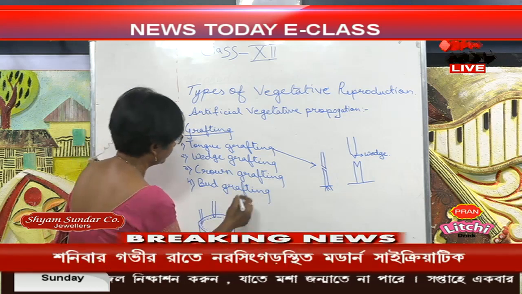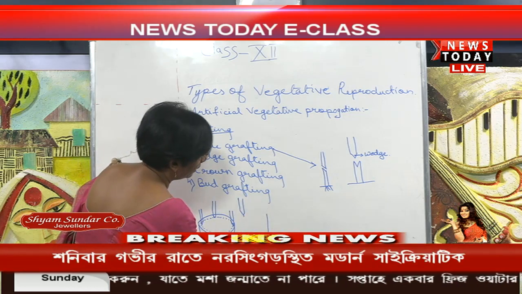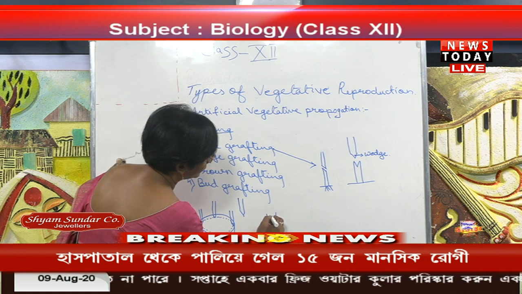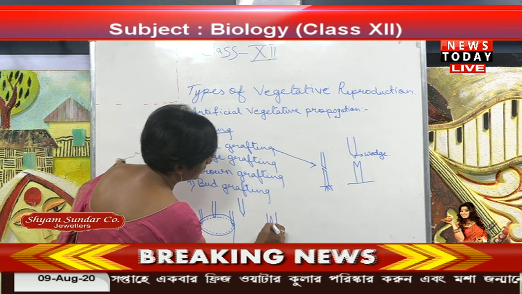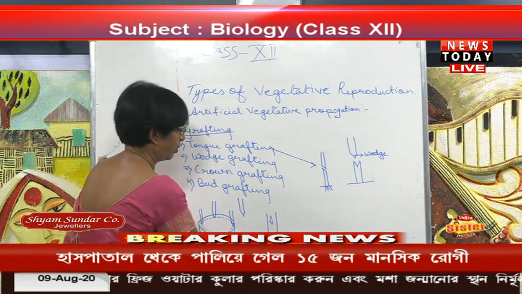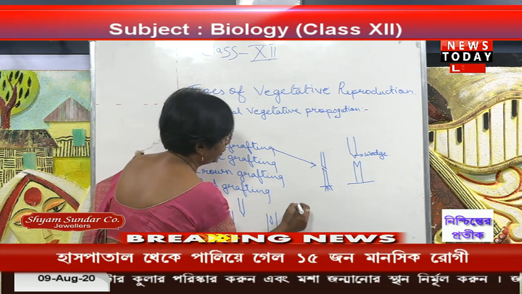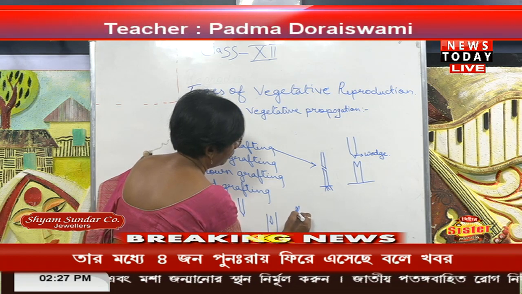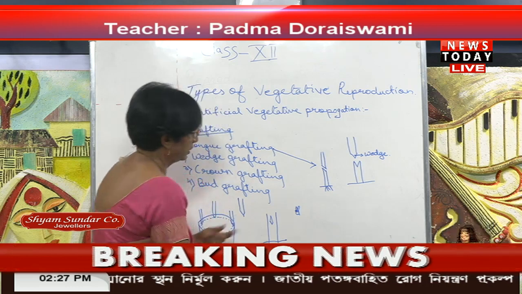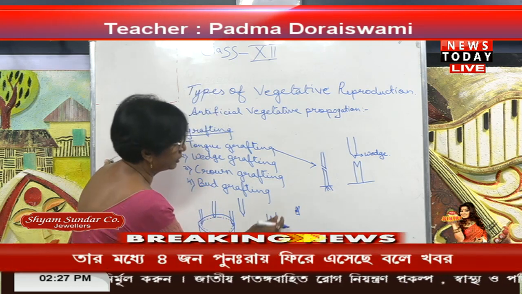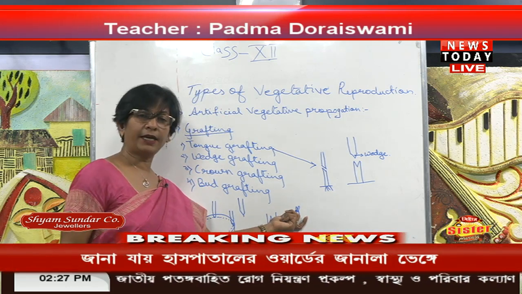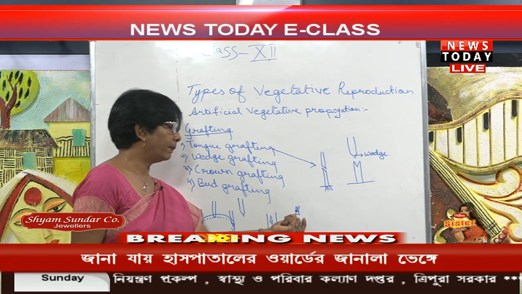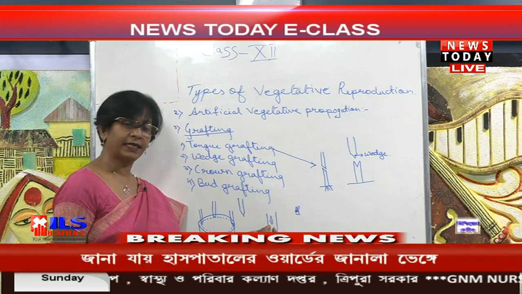Another one is the bud grafting. In that, just make one slit on the stalk, and you have already taken the bud from another plant, and just fix it in this one. You have taken out the bark, and here also you have removed the bark, and that bud is just placed in this one.